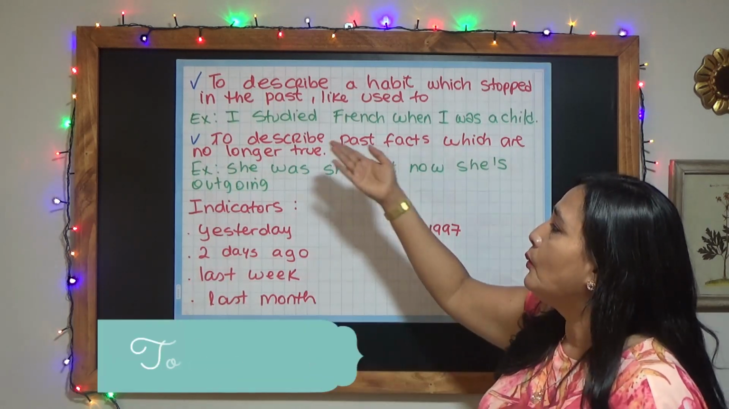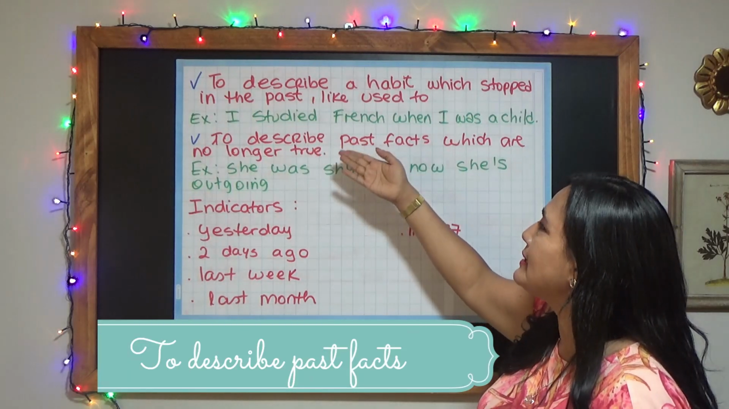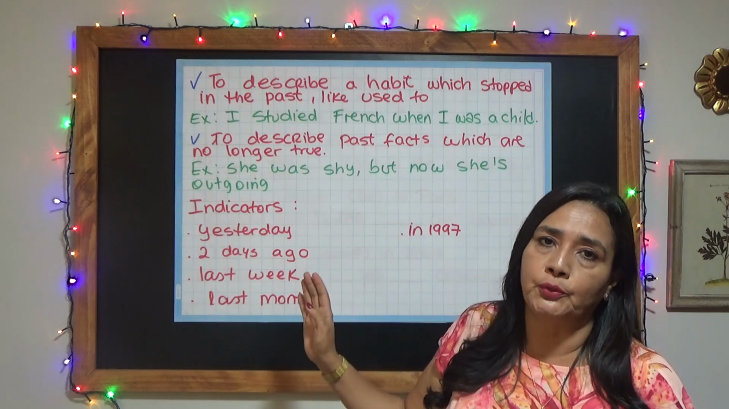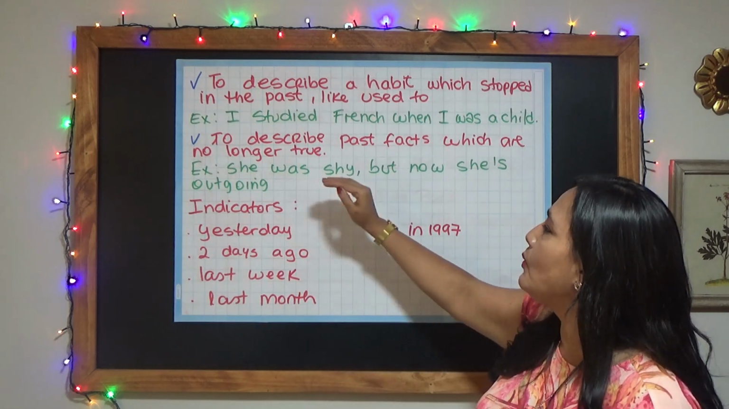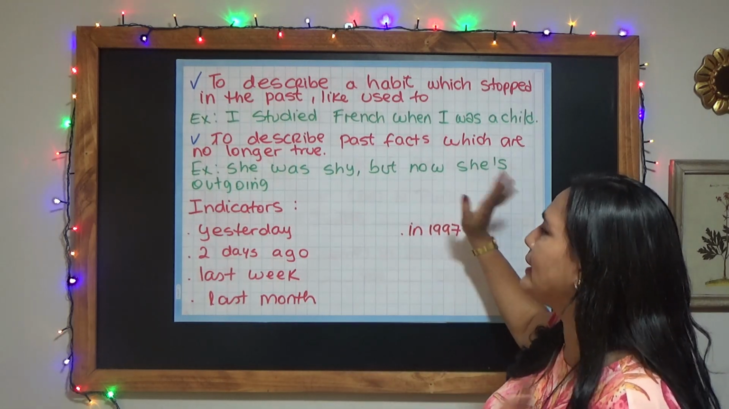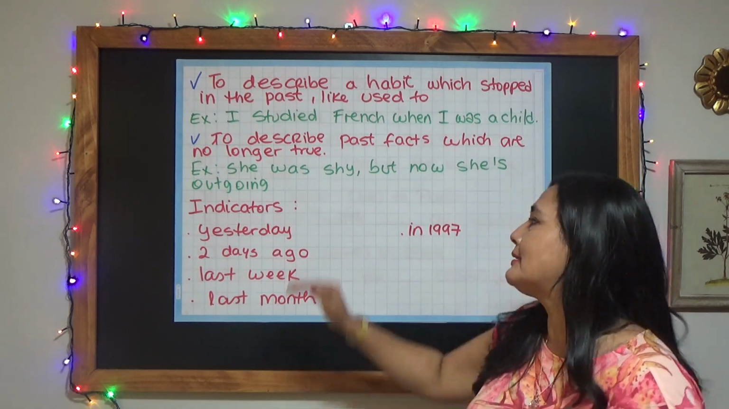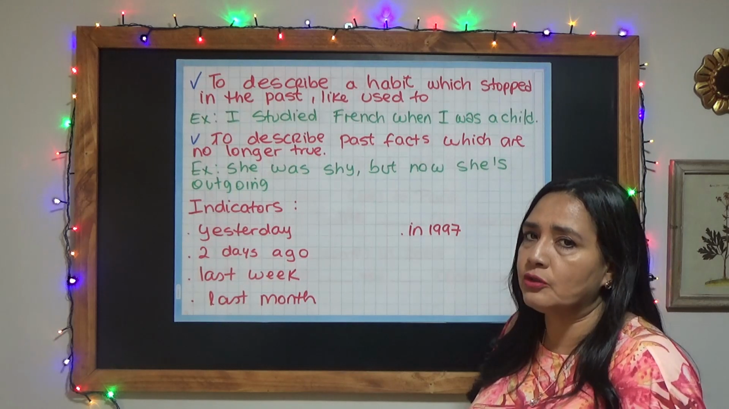Great! We use the past simple to describe past facts which are no longer true. For example, she was shy, but now she's outgoing. So something happened in the past, but now it's a different story.